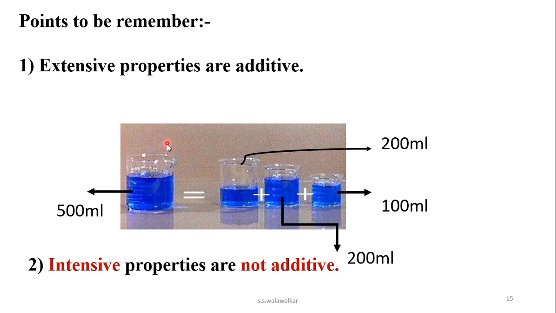So temperature is not an additive property. It is an intensive property and it is not additive.